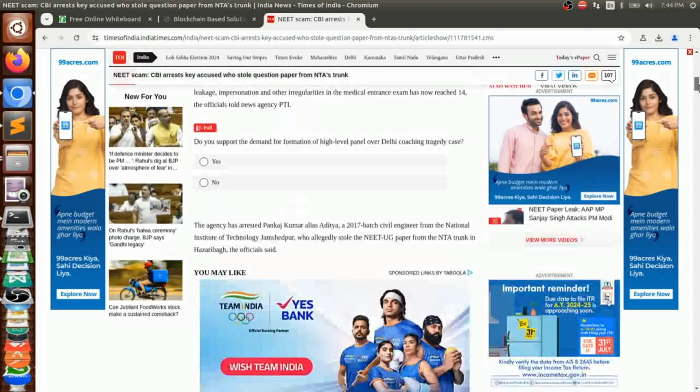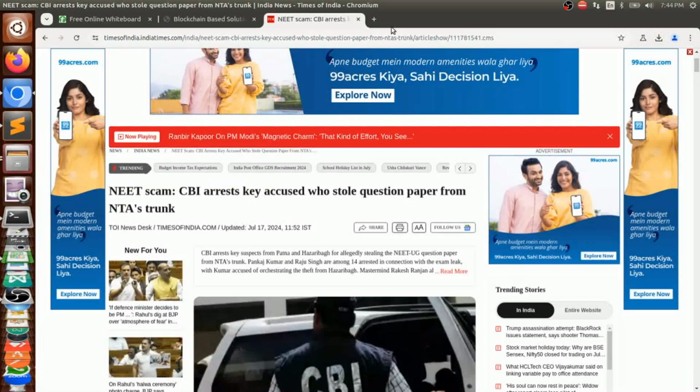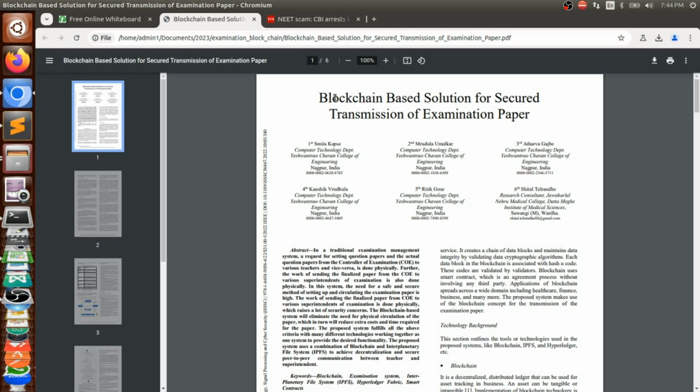So how do we propose the model? For that we are taking a base paper, this one, a blockchain based solution for secure transmission of examination paper. Over this base paper we are going to propose our own methodology. We are not going to implement this paper as it is, because our work must be very unique over what already exists in this paper. To make sure that happens, we need to propose our own methodology. Before proposing our own methodology, first we need to understand what is already there in this paper, what this paper is discussing and what technology they are using.